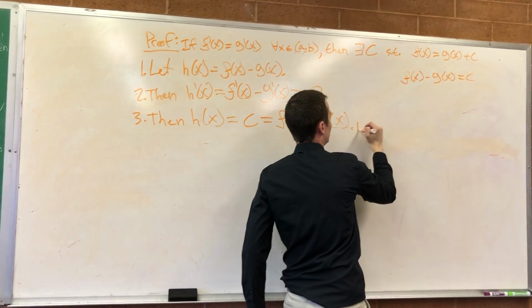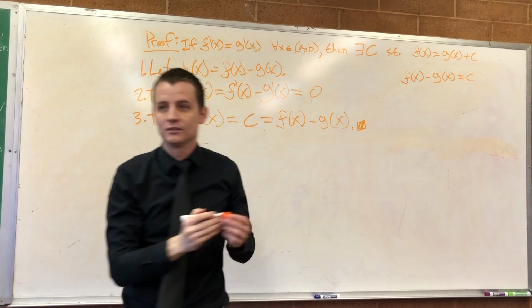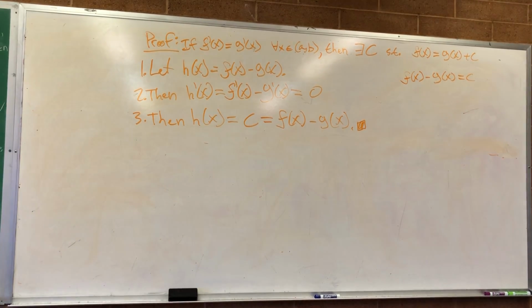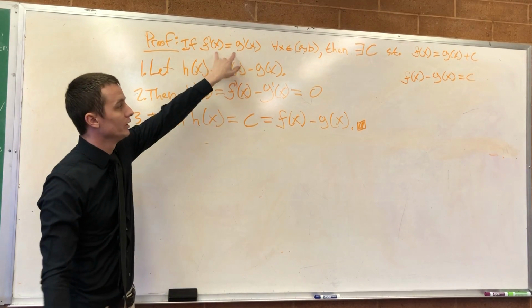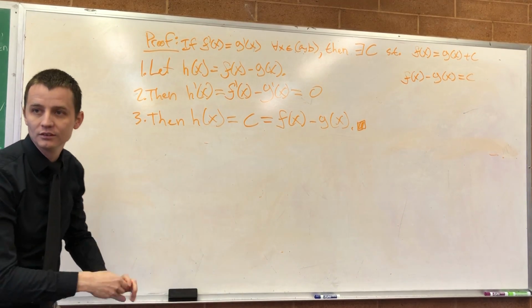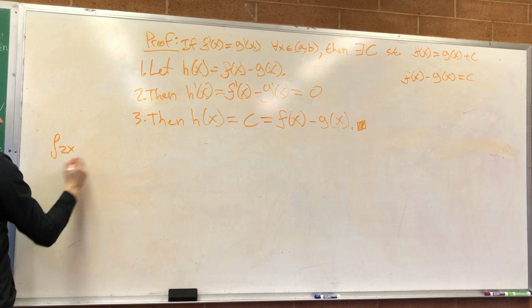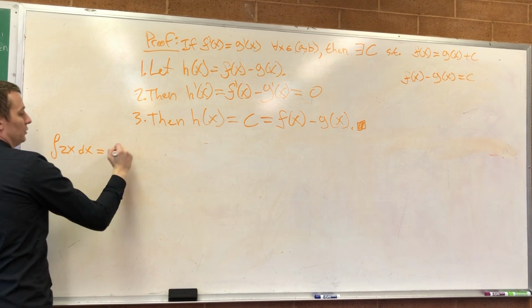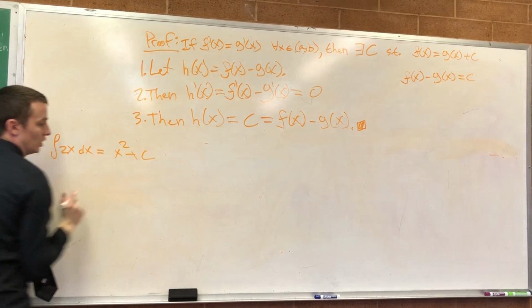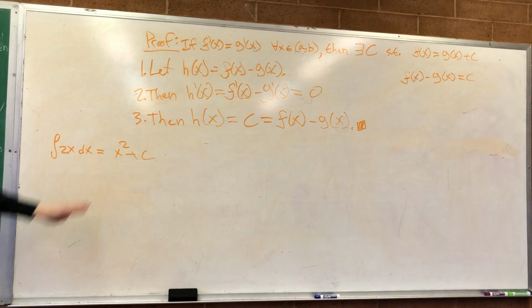That's it. So we just barely showed that if they have the same derivative, then the integral differs by a constant. So that's why when we say that the integral of 2x dx is equal to x squared plus some constant, that's all the solutions whose derivative is 2x.